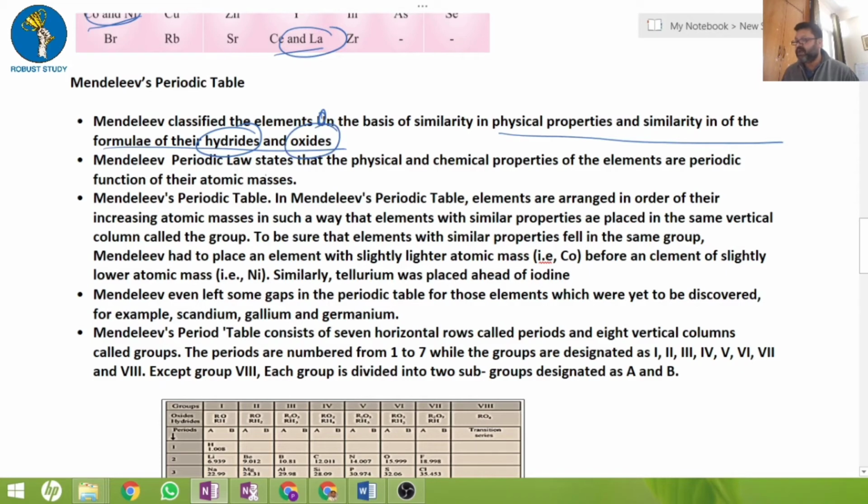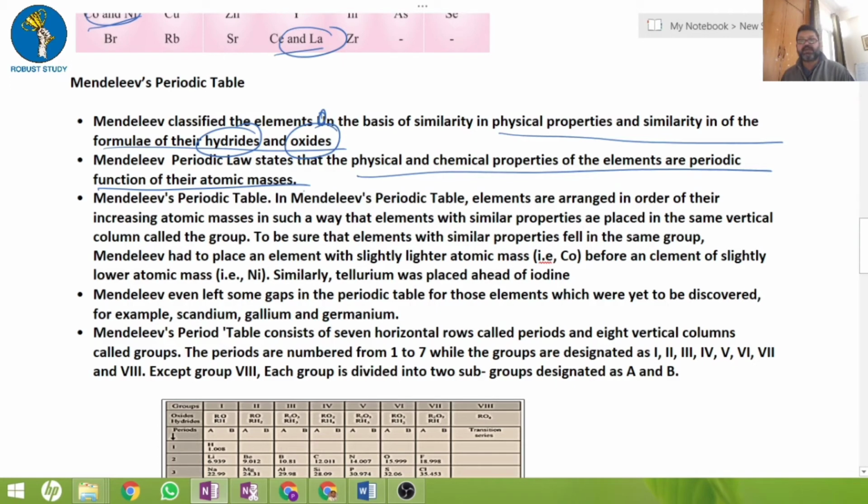When they combine with hydrogen, they form hydrides, and when they combine with oxygen, they form oxides. Okay, so Mendeleev's periodic law states that the physical and chemical properties of elements are a periodic function of their atomic masses.